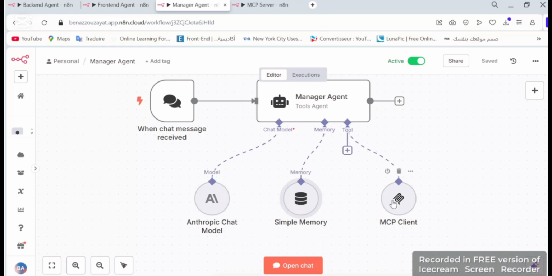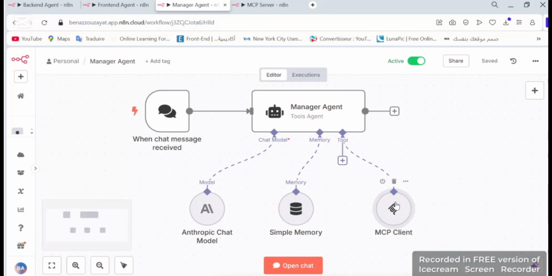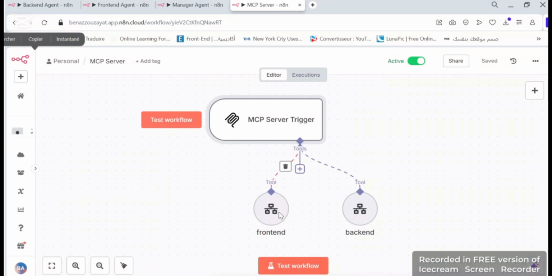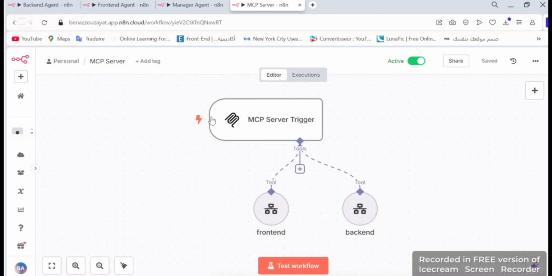And we have the MCP client tool which links the manager agent with a larger system of agents, which is the MCP server, using SSE. The MCP server receives requests from the manager agent and routes them to the correct agent. We connect the MCP server with two tool workflows, the front end and the back end.